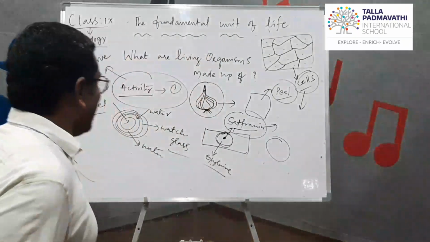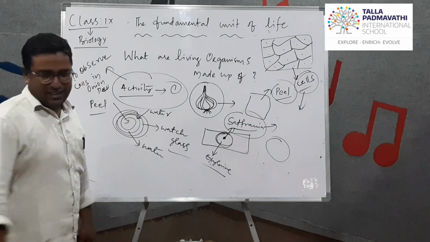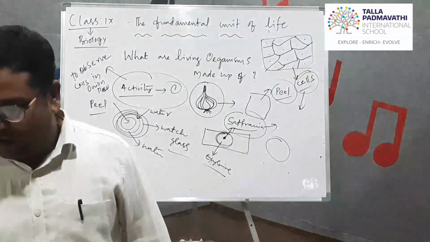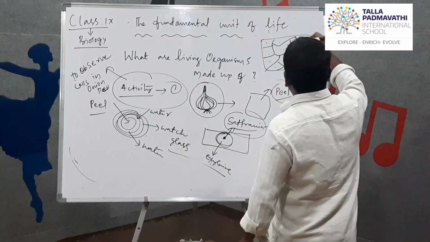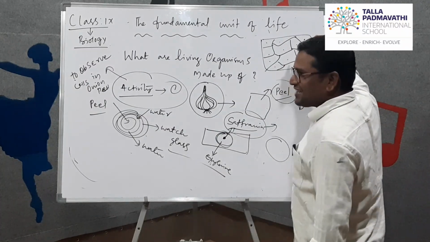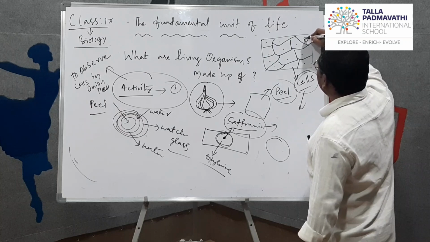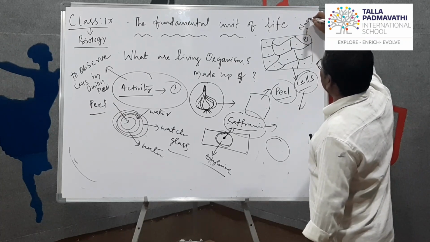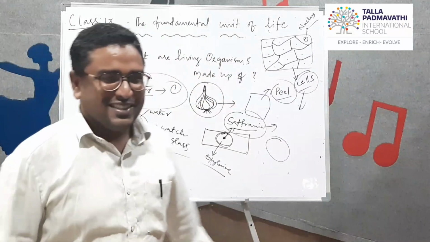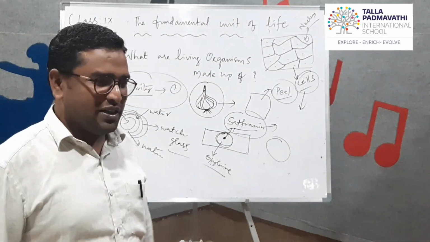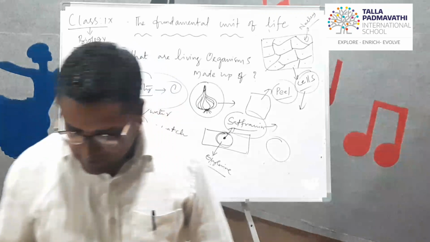Let's go with an extension topic. You can ask, what is this dot-like structure? These dot-like structures are called the nucleus. They are also very important structures you have to remember.